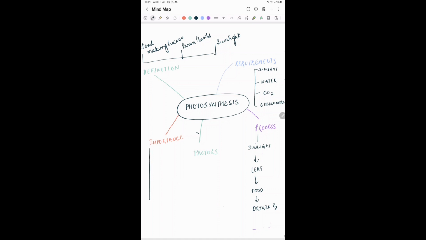Then we will see what the importance is. Again, I want to repeat it: one word is often enough during revision. That one word reminds you of the complete explanation. That is exactly what revision should do. Trigger your memory, not replace it. So why is it important? Food, O2, it's life, it creates the balance. So we have mentioned the keywords here. Now, once it is done, we will see what are the factors which affect the process.